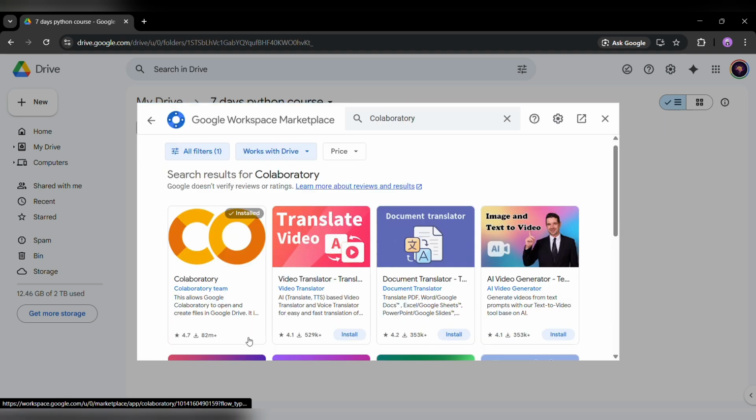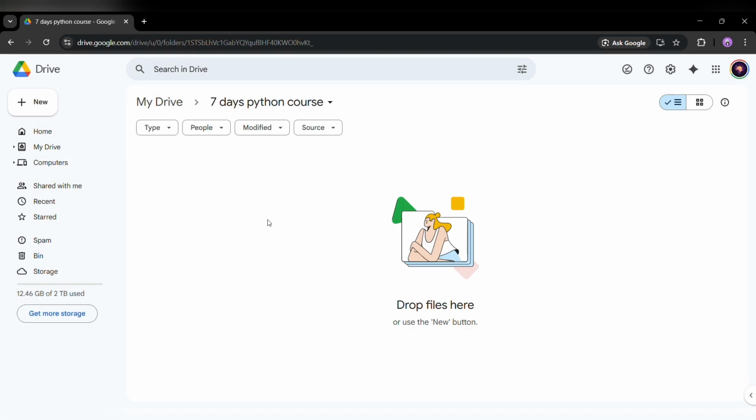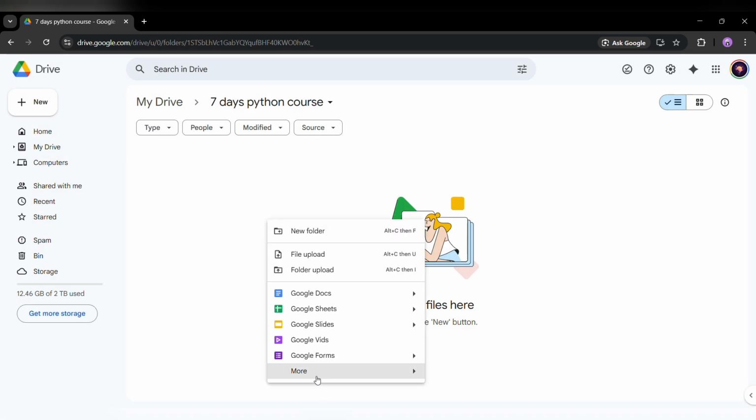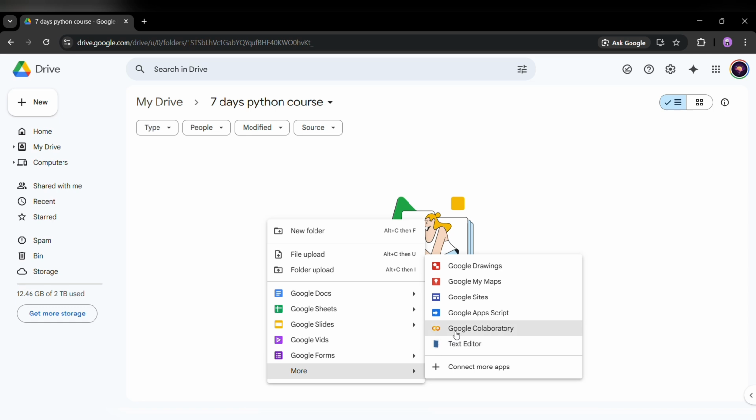You will be shown an install option here. Click on install and install Google Colaboratory, and you will find that option there. Then again right click, click on More, and click on Google Colaboratory. This will create a separate Google Colab file for you, and I would suggest that for each day you create a separate Google Colab file so that it is segregated and you can refer to it later.